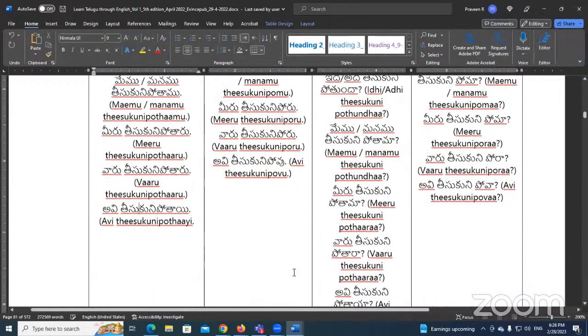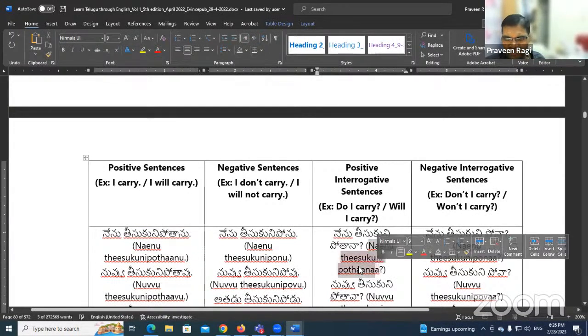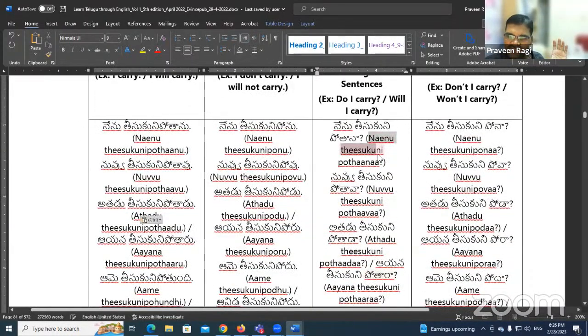Okay, so now you know how to make negative sentences, how we are conjugating. Let's make the sentences in question form, andi. For example, నేను తీసుకొని పోతాను. This is normal. If you want to ask a question, do I carry or will I carry, it will be నేను తీసుకొని పోతానా. Very simple. తాను becomes తానా, only the ending is different. Now you try for నేను all this, andi.